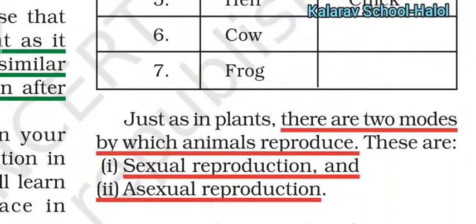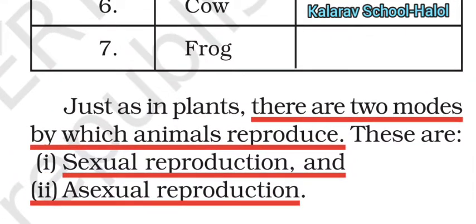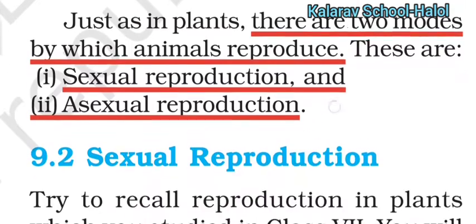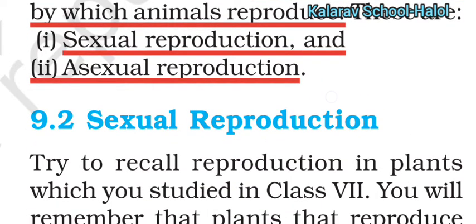So here there are two modes by which animals reproduce. Number 1 is sexual reproduction and number 2 is asexual reproduction. First I will explain sexual reproduction.